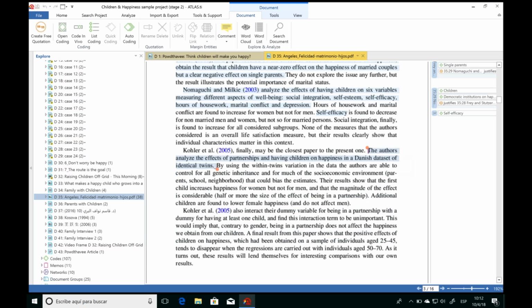And now to save this quotation, you just right-click, and then we have some different options here. We can create a free quotation. By clicking, we see in the margin area on the right-hand panel, we have this blue vertical bar that's appeared. This bar is always going to indicate the size and location of any quotations in our document. And this is a free quotation because we don't have anything else associated to it. We're just segmenting the data.